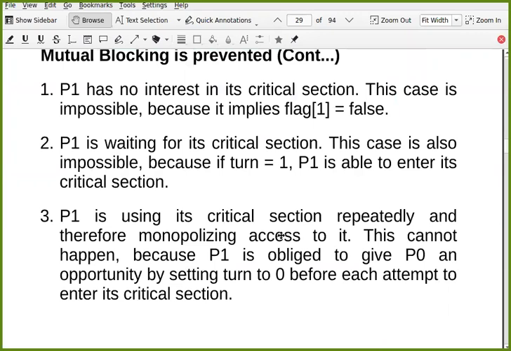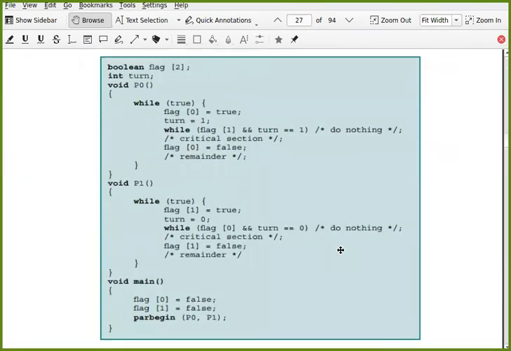And P1 is using its critical section repeatedly and therefore monopolizing access to it. Even this cannot happen. Suppose you are waiting here for any one of these to become false. You think that P1 is trying to access critical section again and again and never giving chance to P0, but that is not possible because before entering again into the critical section, it has to give a chance to another process by setting turn equal to 0.